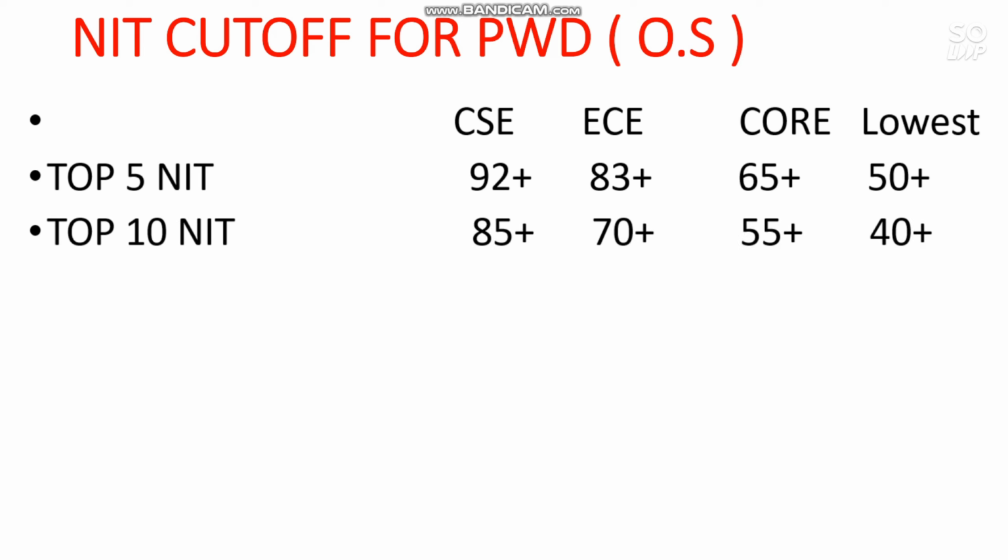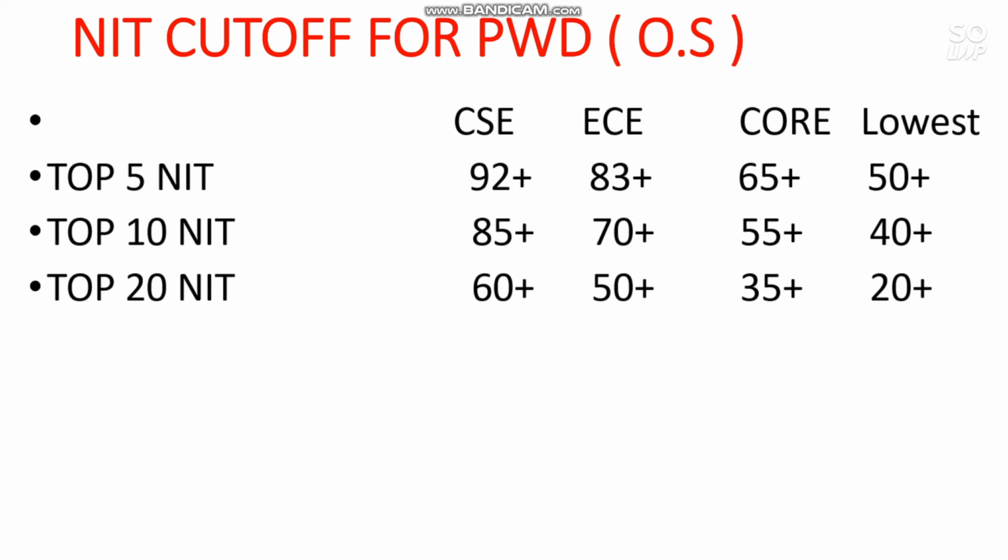Now I will talk about the top 10 NIT. For top 10 NIT CS, you need to score 85 plus percentile, and for EC 70 plus, for core branches 55 plus, and for the lowest possible branch, that is 40 plus percentile you need to score. And for top 20 NIT, 60 plus percentile for CS and 50 plus for EC and 35 plus for core branches, and for the lowest branches 20 plus percentile is required.